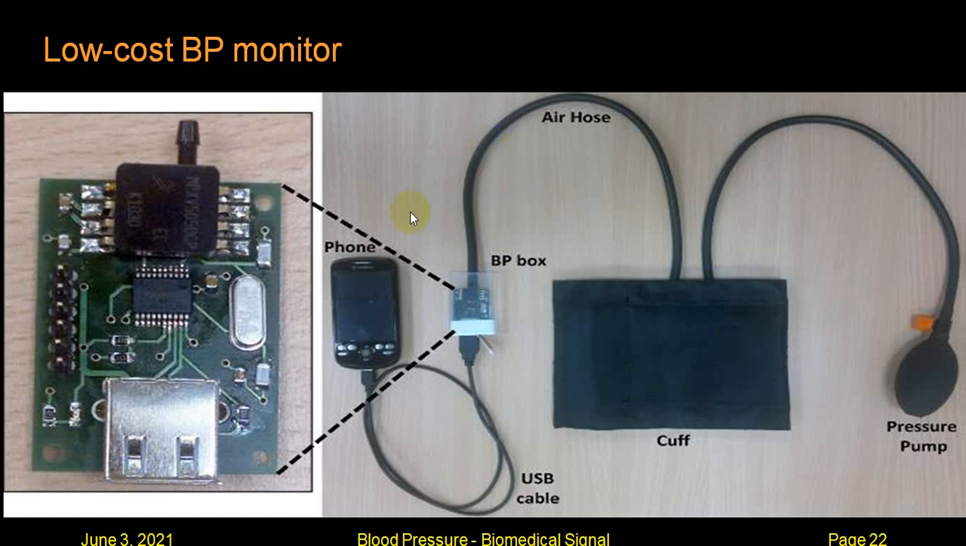This is another type of instrument where there is a modification. The BP cuff remains the same, but it is connected to an electronic device which will give you a direct reading on your phone. These are very accurate but costly.